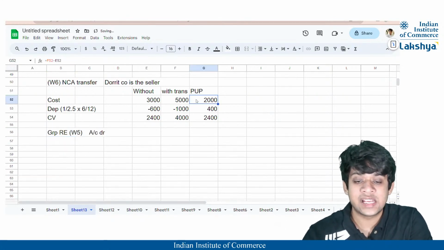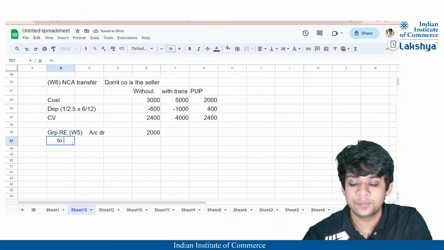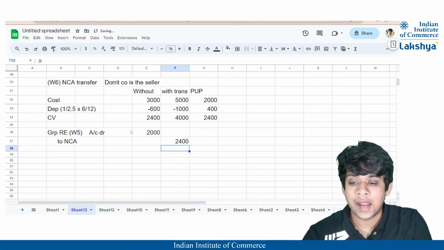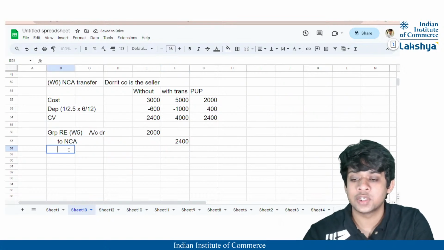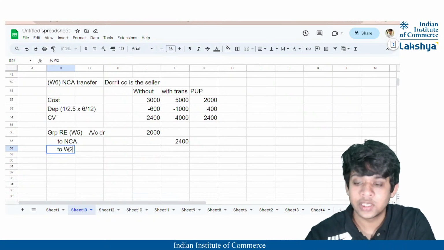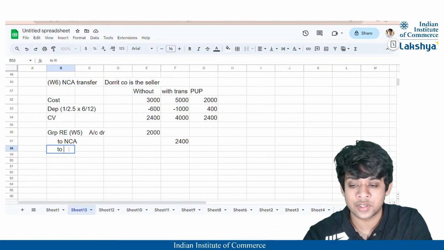Because Dorrit Company has made a profit by selling it at a value higher than its carrying value, so the profit shall be reduced, and the non-current asset shall be reduced by the amount 2,400. And obviously the last journal entry of it will be nothing but my working note 2, that is going to be the net assets of subsidiary at acquisition, right?